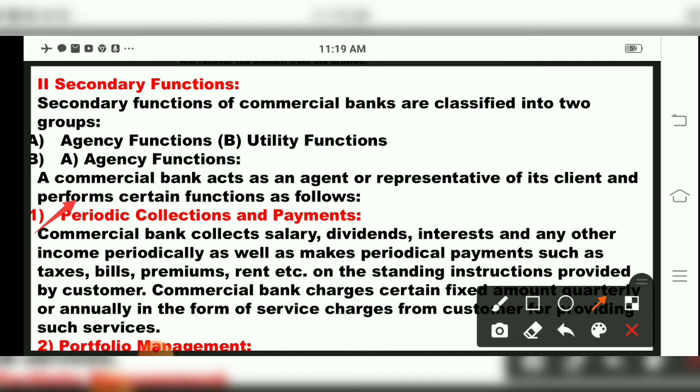That is periodic collection and payment. So they will collect from salary, dividend or interest, or any other income periodically. Periodical payments will also be provided.